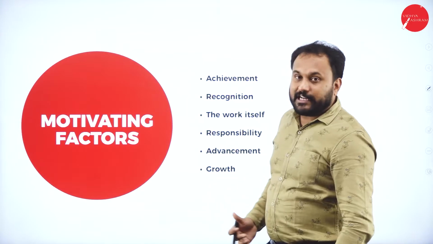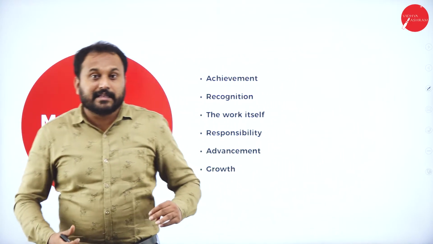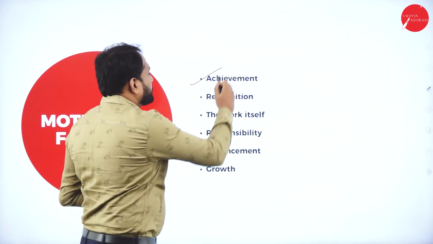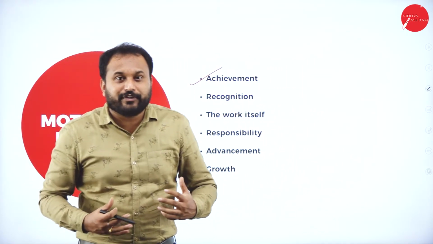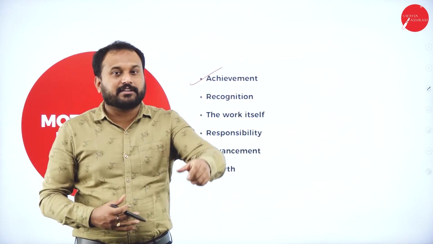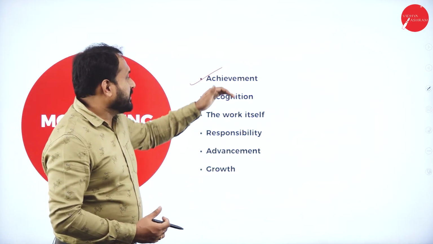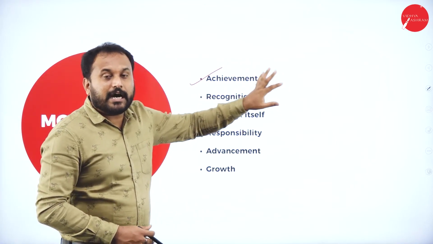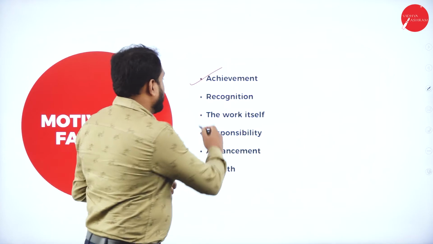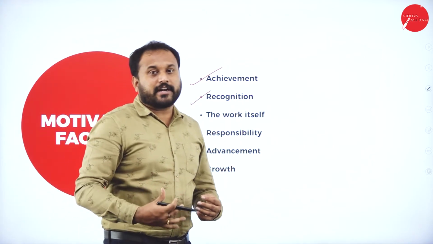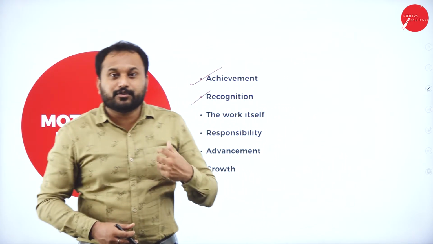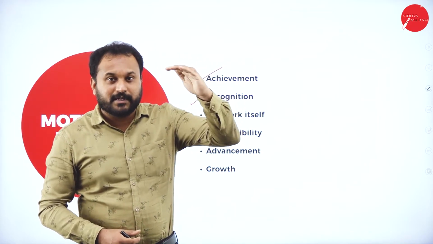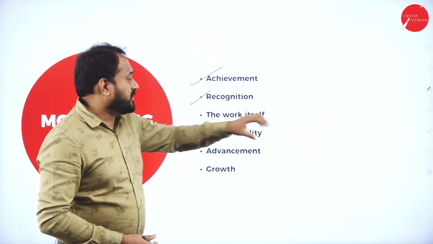So the first one is motivating factors. When we go with motivating factors, these are the factors. The first one is achievement. Sometimes when you take a very big task and you take 2 months or 3 months to finish it, and later you finish it, you feel that pride saying that, okay, I have achieved this, I have done this. Without me, nobody could have done it. So that is the achievement. Now what happens? Seeing you, other people start working really hard. Recognition: the minute you walk into your organization and people recognize you, saying that you are the person, you are the face of the organization, how will you feel? You always want to be at the top. That is what will be a motivator factor.